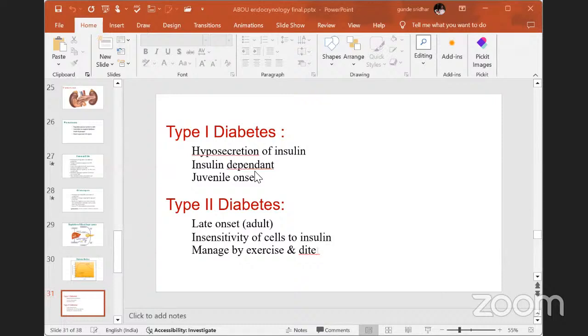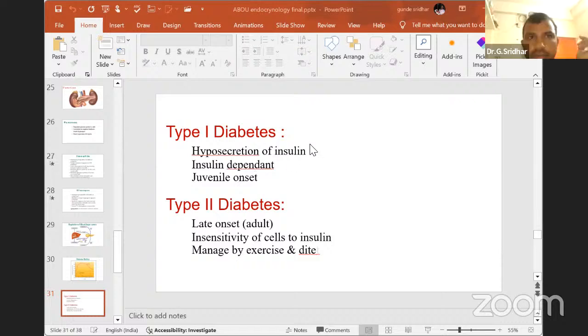Very simple. Insulin is present at the optimum level or concentration needed by the body, but the receptor which should respond to the insulin hormone cannot be activated or is blocked. That is what causes type 2 diabetes.